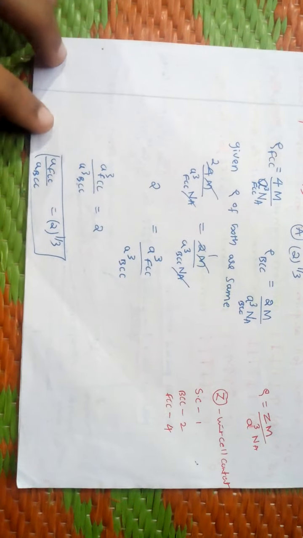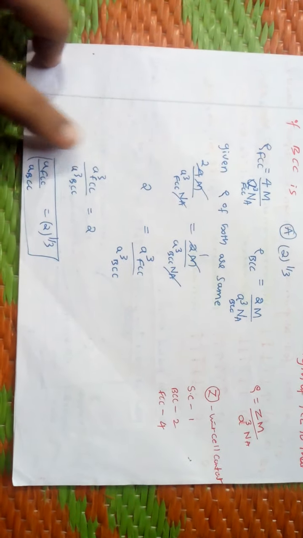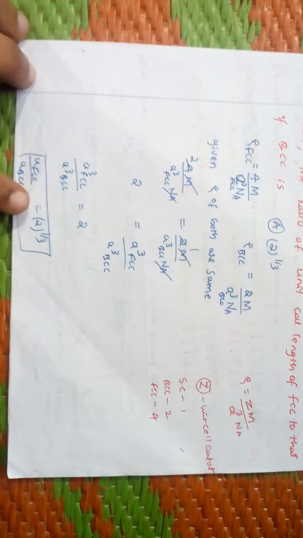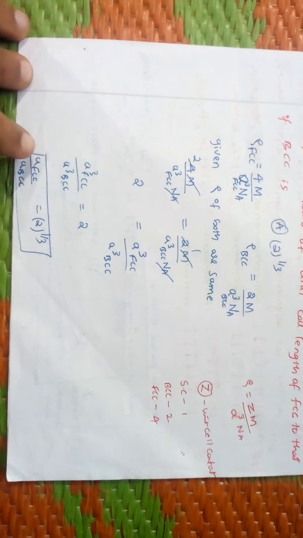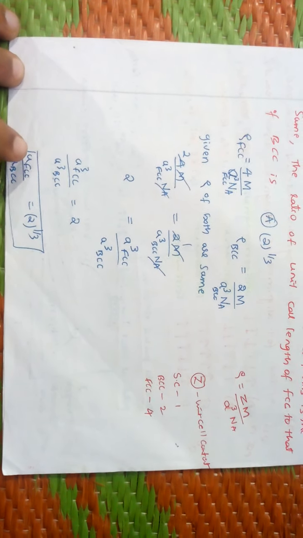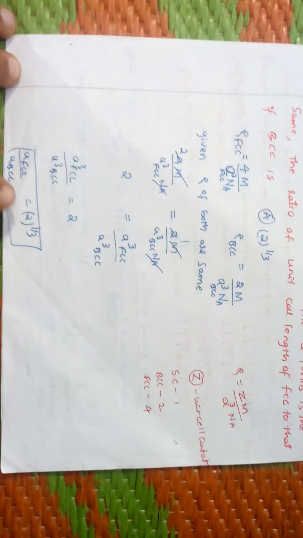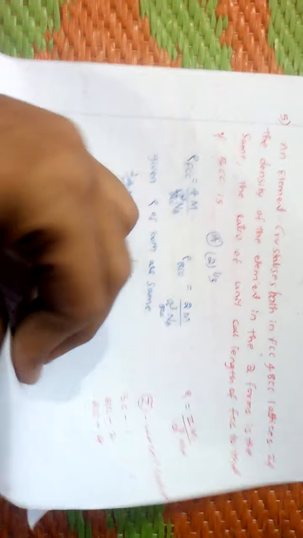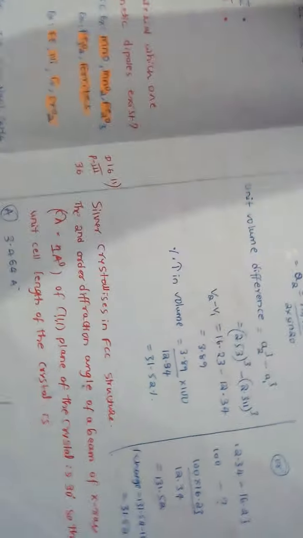So for the unit cell length, a FCC by a BCC, here the volume ratio is 2, but a simply means unit cell length, so FCC to that of BCC is 2 to the power of 1 by 3.